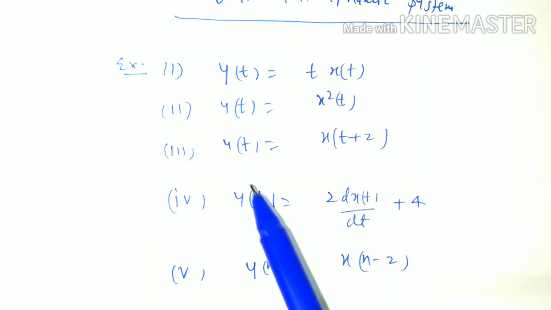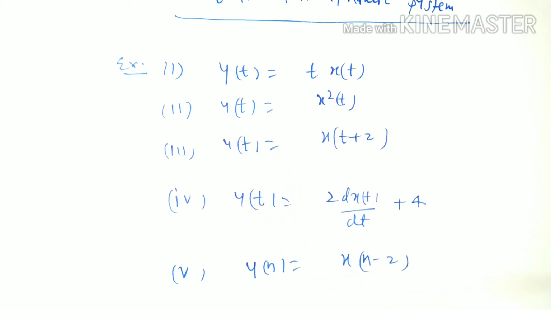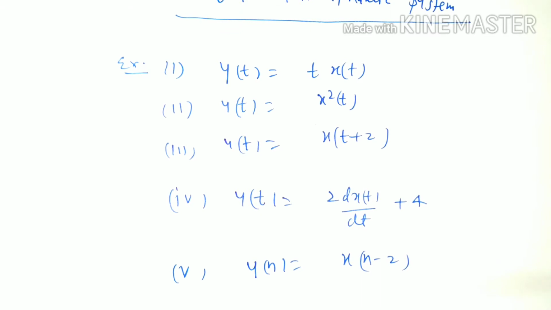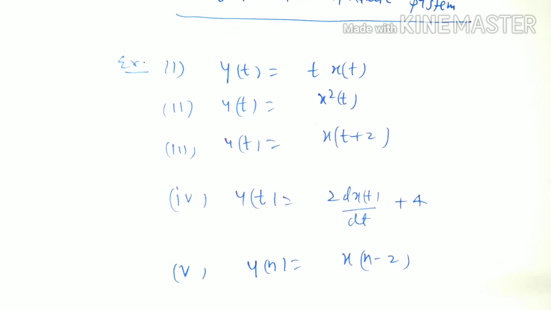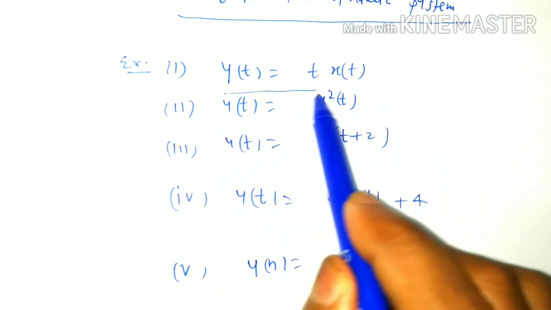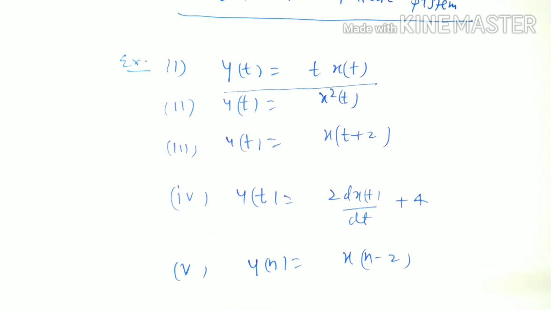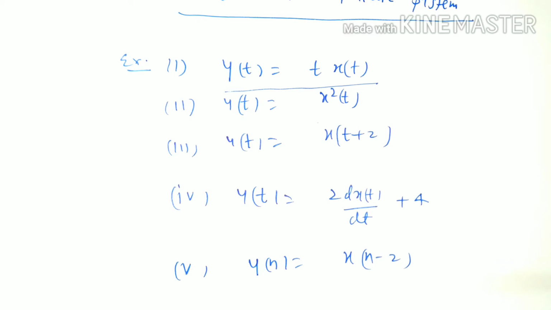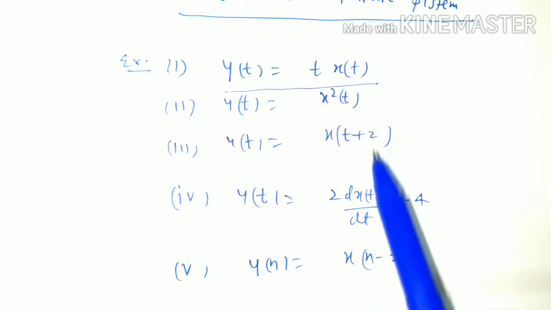And a dynamic system also depends on past input, not only the present input. These are the outputs of a system and we have to say whether it belongs to a static system or dynamic system. So let us see the first example, yt equal to txt. Here xt is input and yt is output, and we have to predict whether it is from a static system or dynamic system.